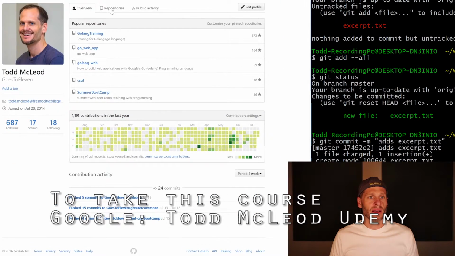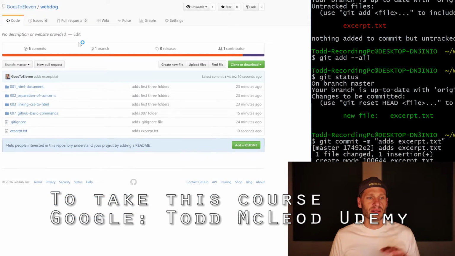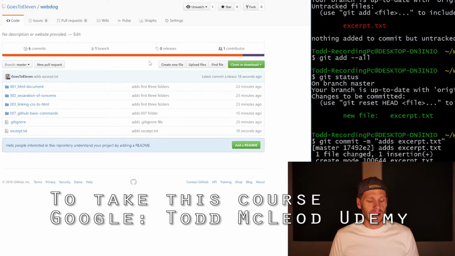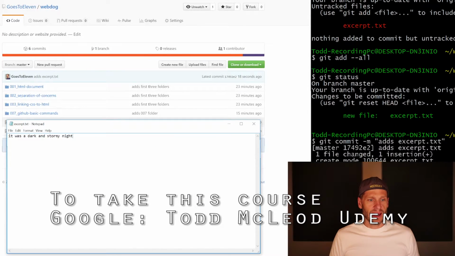And I've connected this with my repo at GitHub. So I have a repo at GitHub, which is WebDog. This is just for examples. And now that excerpt.txt is up there on GitHub. Whoa, isn't that cool? And not only that, but I could come over here and I could change this. And I could say, something or another Snoopy. And then I could save it.